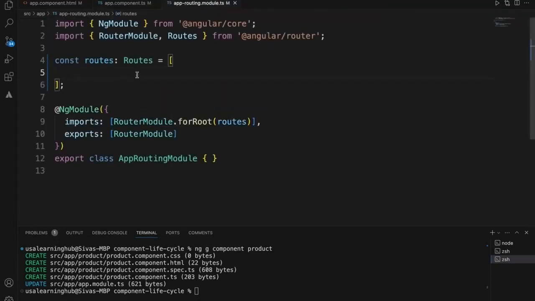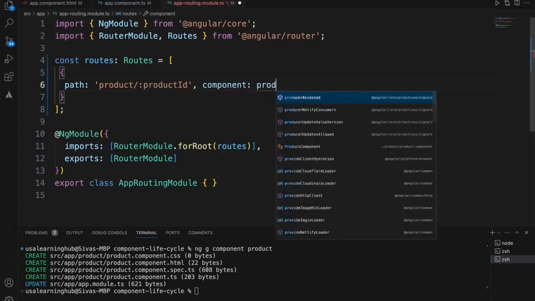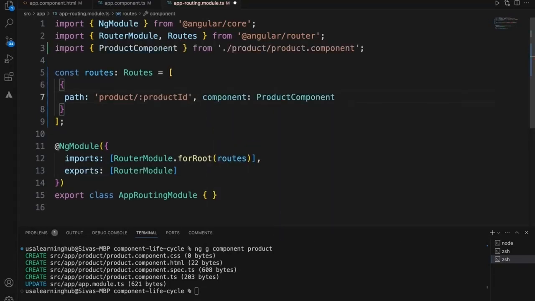I'll go to the routing and add a routing path product. I'll pass the product ID. Component name is product component. Okay, we have a route to product component right now.